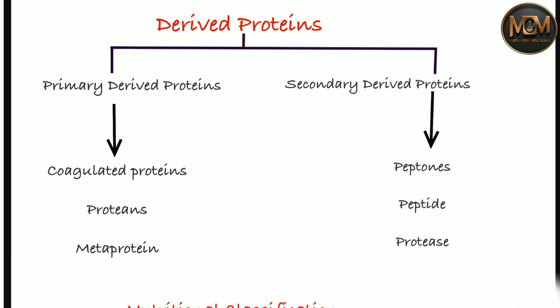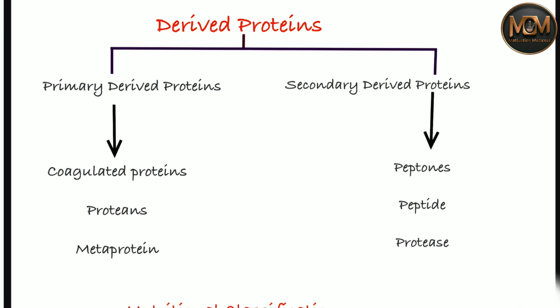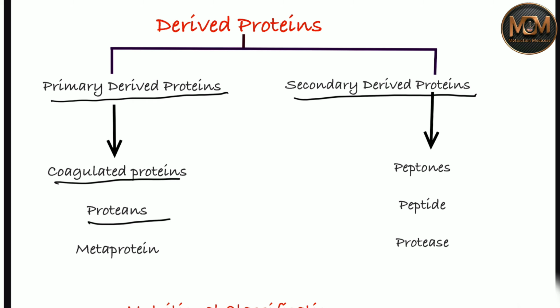Now let's talk about the derived protein. All right. As you know, derived proteins are produced artificially through many processes. In derived protein we have two kinds: the primary derived proteins and the secondary derived proteins. In the primary derived protein we have three kinds: the first is coagulated protein, another is proteans, and the last is metaprotein.